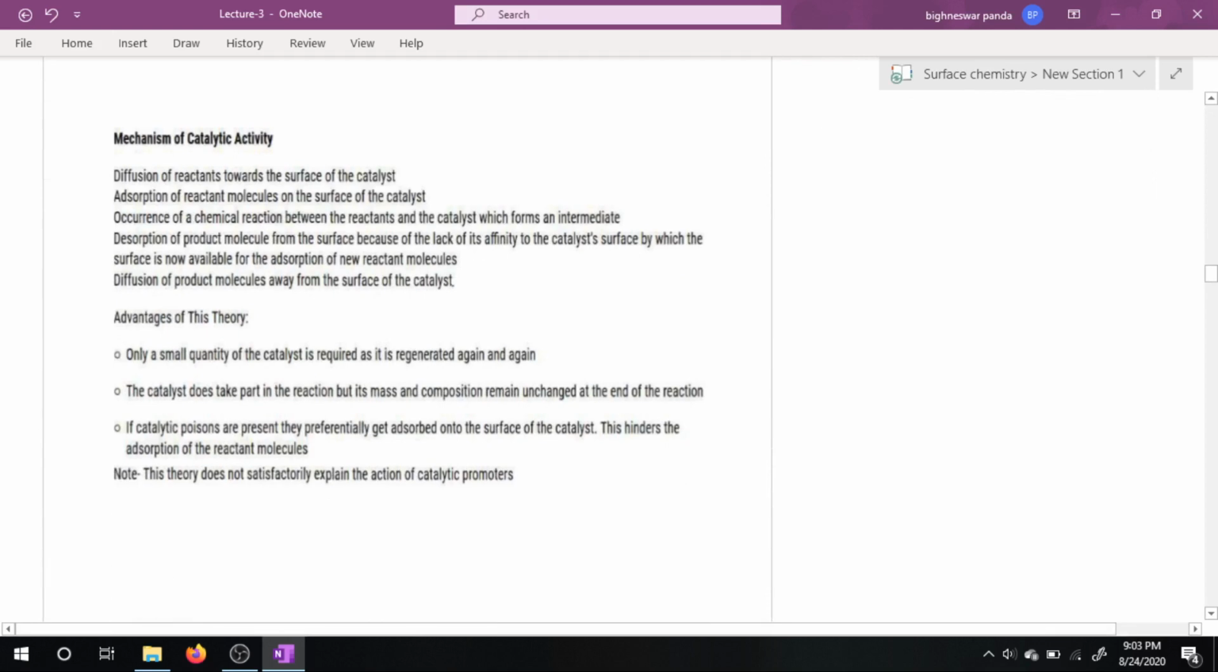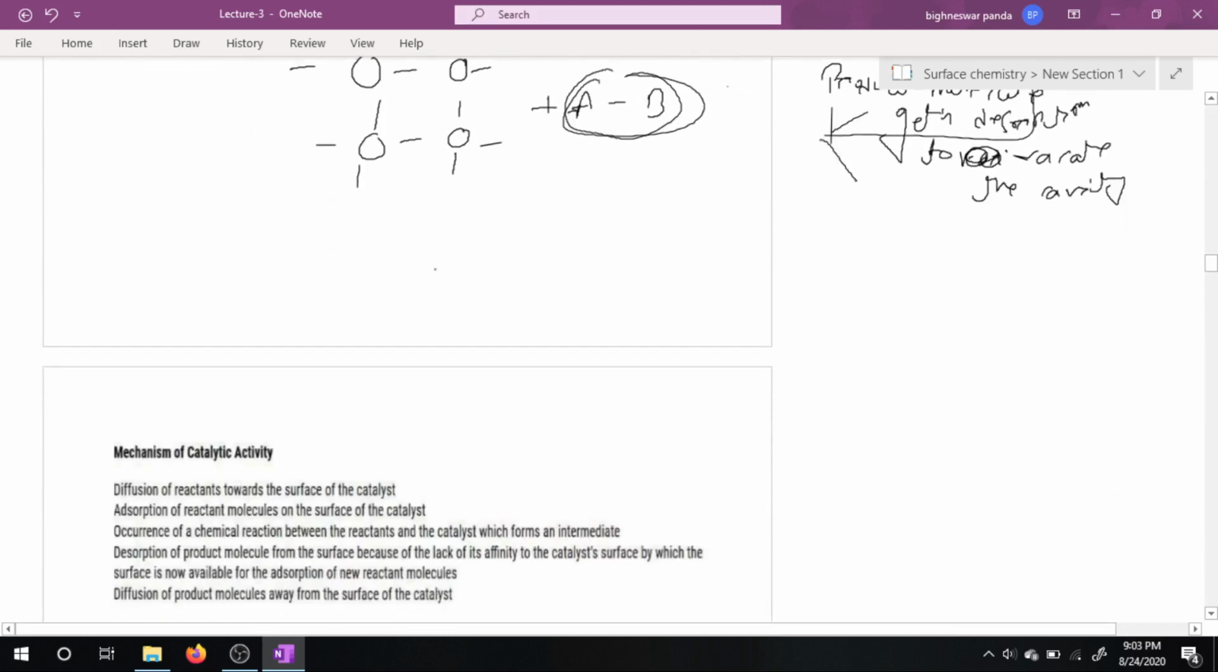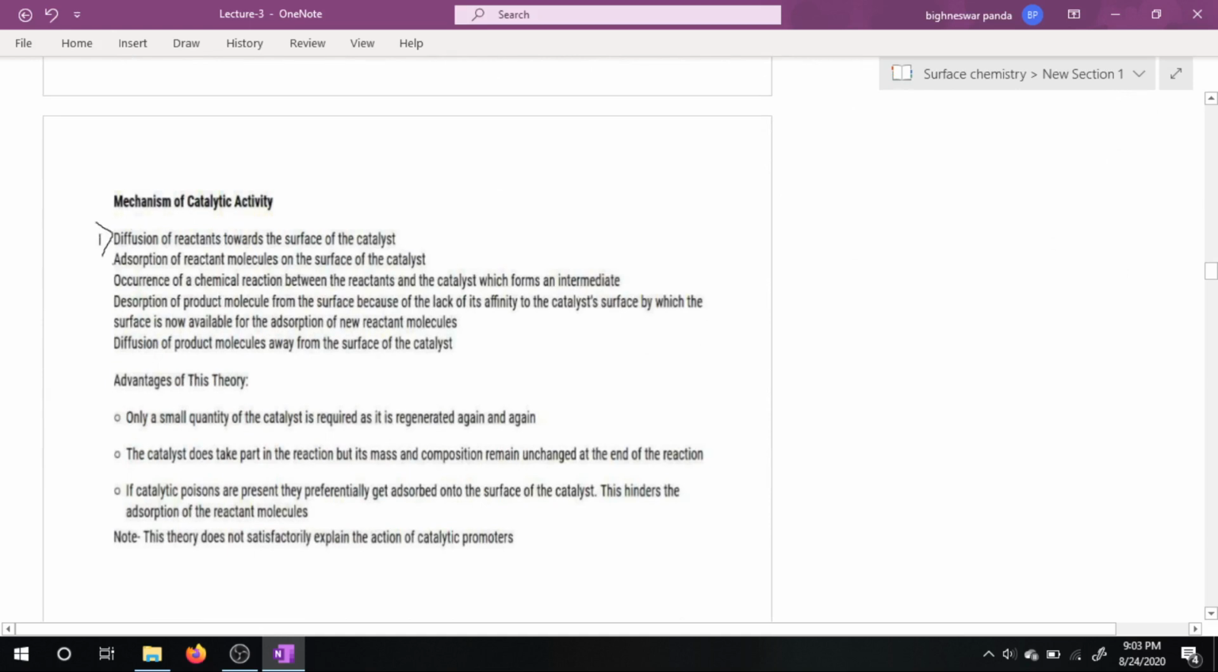So what are the mechanisms involved in the above? First step is diffusion of reactant toward the surface of catalyst. Next, adsorption of reactant molecules on the surface of catalyst, occurrence of a chemical reaction between the reactant and the catalyst which forms intermediate. Next step is desorption of product molecule from the surface because of lack of affinity to the catalyst surface, by which the surface is now available for the adsorption of new reactant molecule. And next step is diffusion of product molecule away from the surface of the catalyst.